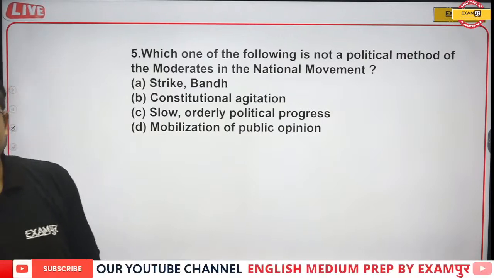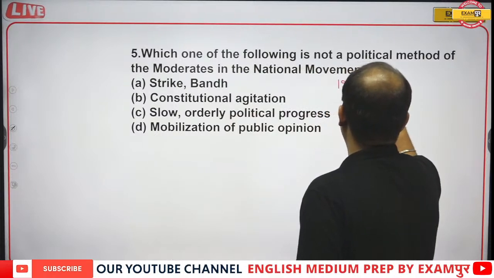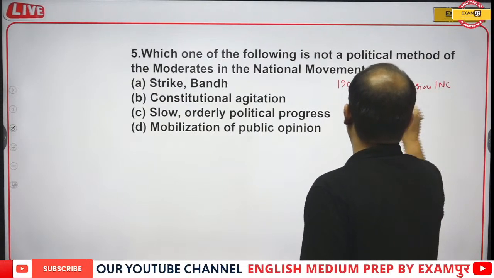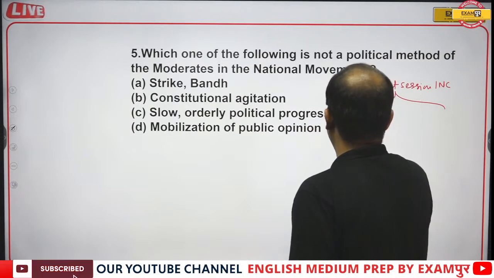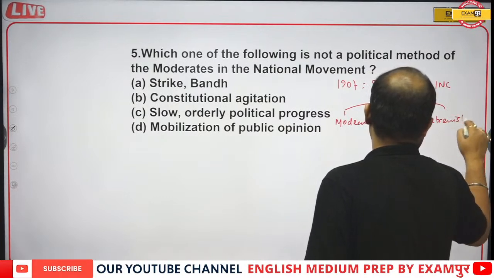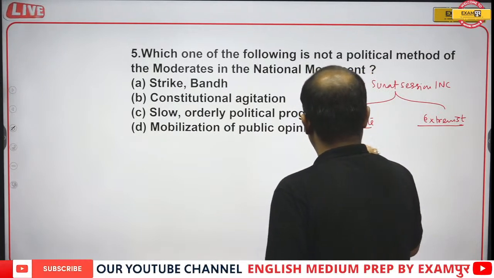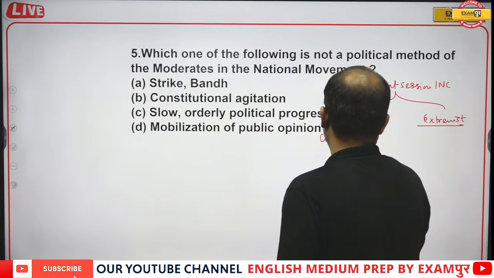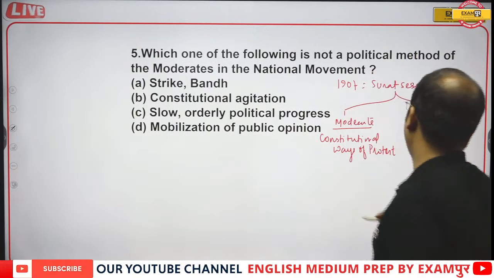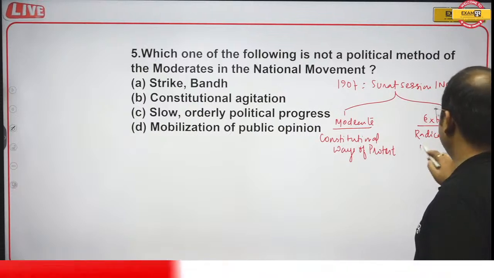Okay guys, let's see. First of all, if I talk about moderates, in 1907, at the Surat session of INC, the Indian National Congress was divided between moderates and extremists. The moderates always believed in constitutional ways, constitutional ways of protest. And the extremists always believed in the radical way of protest.